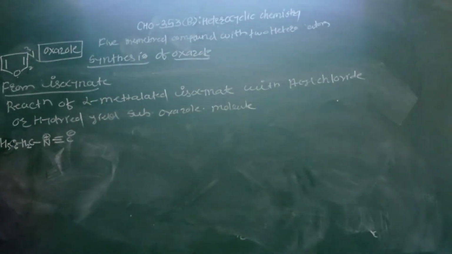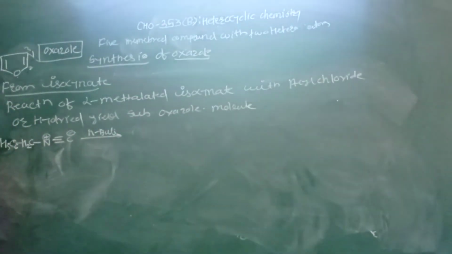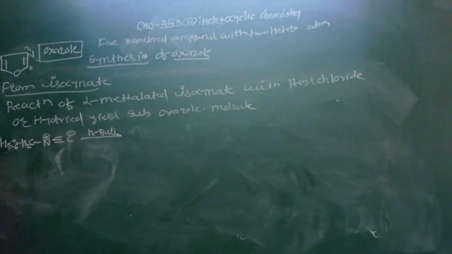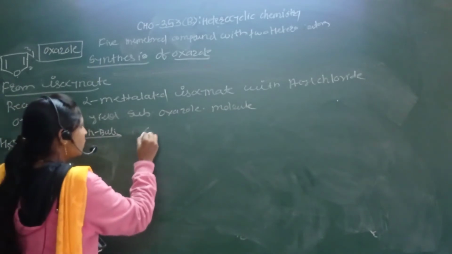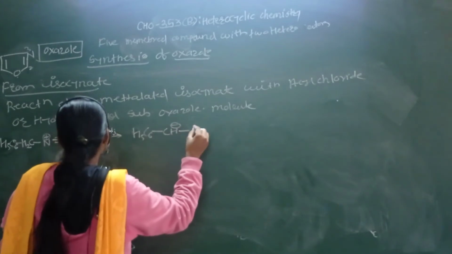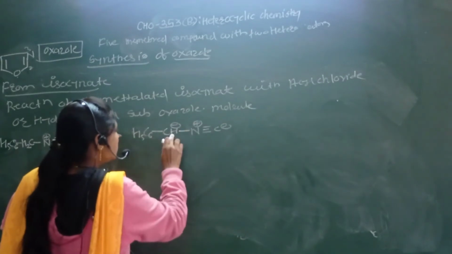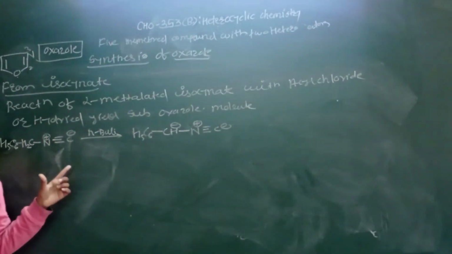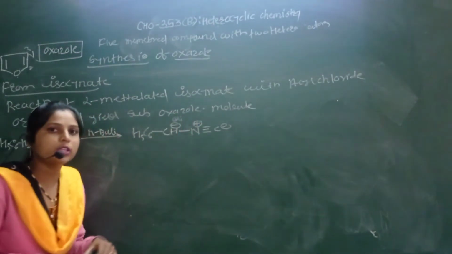So it reacts with n-butyl lithium, that is a base, with acyl chloride or anhydride. So first of all we have to write here n-BuLi. This acts as a base, which abstracts the proton from this alpha carbon. So formation of C6H5 CH negative charge, N triple bond C minus and positive charge as it is. So here formation of the carbanion by using the n-butyl lithium, with lithium positive, that is a salt formation.